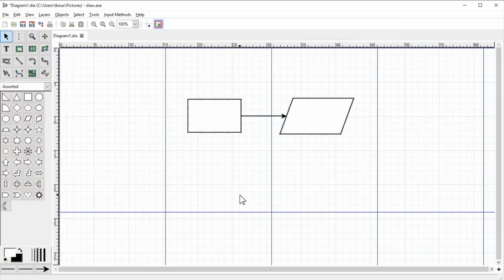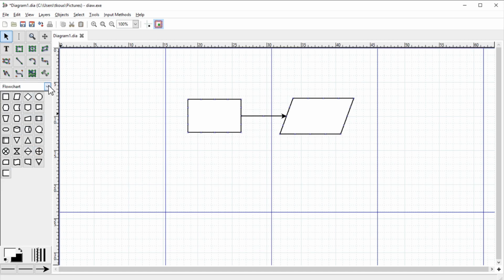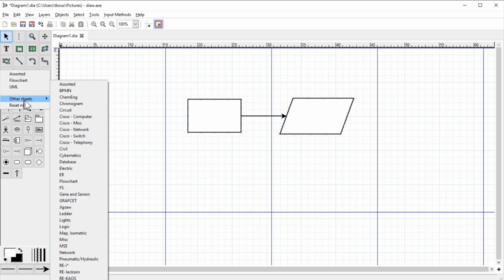Now the last one and my favorite one is an open source software called Dia, D-I-A, short for diagram. And it also has a big collection of shapes. If I click here, as you can see, there are three main ones, assorted, in which I have these kinds of shapes. Then flowchart. The third one is UML, Unified Modeling Language, which is for software development. But if I click on other sheets, I have a lot more here.